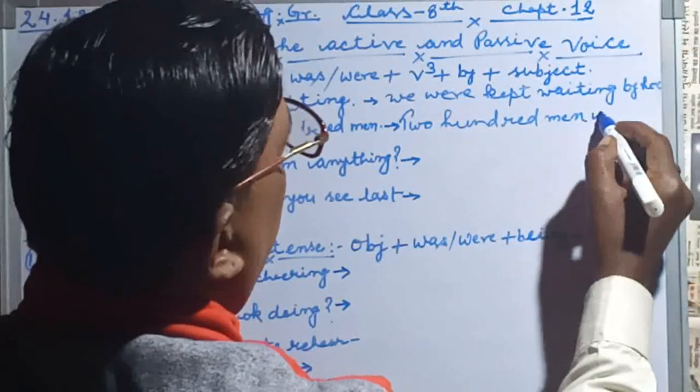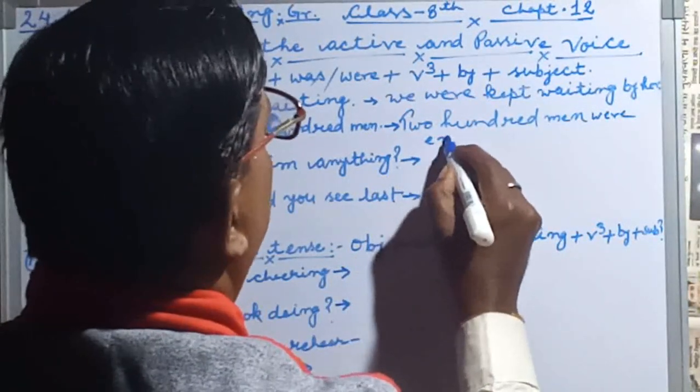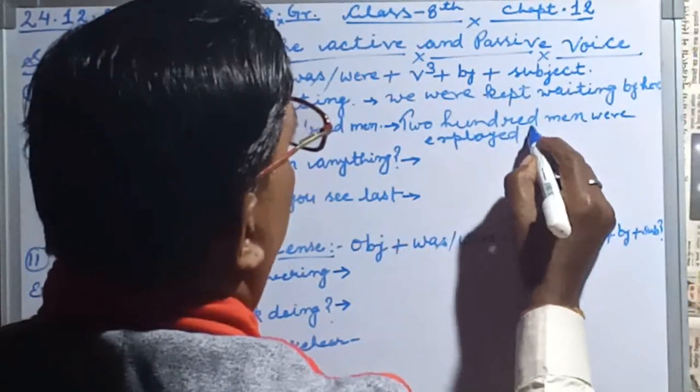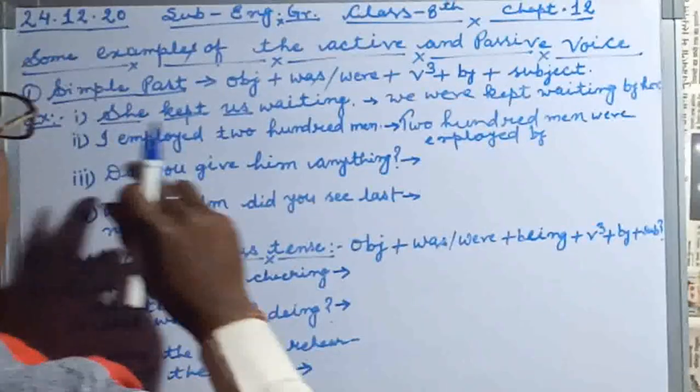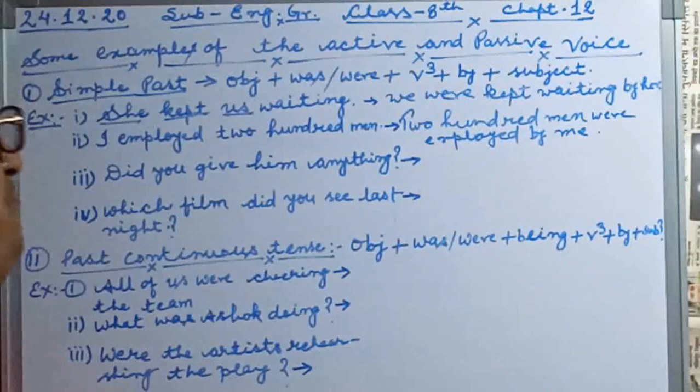So we write were employed, because the third form is used here, and then by me, because I changes into me.